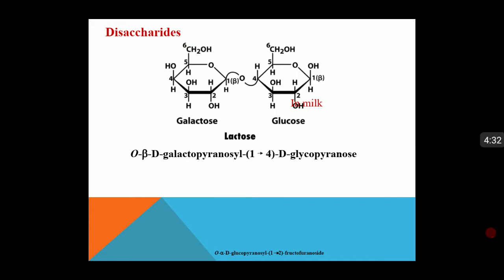Now let us see the structure of lactose. Lactose consists of one galactose and one glucose unit. Here lactose has anomeric carbon atom number 1 in beta configuration, which is forming a bond with carbon atom number 4 of glucose. So this compound is O beta D galactopyranosyl 1 to 4 D glucopyranose. So this is lactose. Here also you will notice that the anomeric carbon atom number 1 of glucose is free. It is not engaged in any type of bond formation.